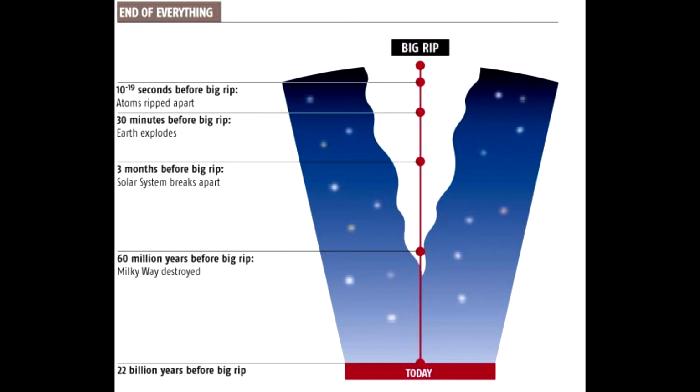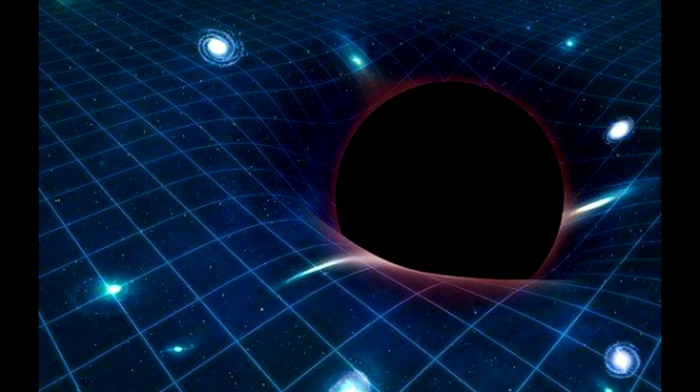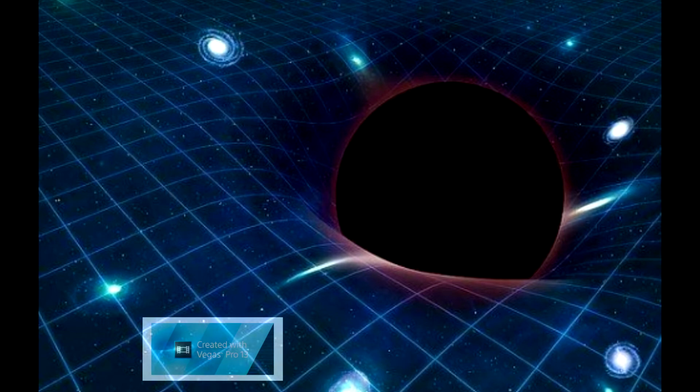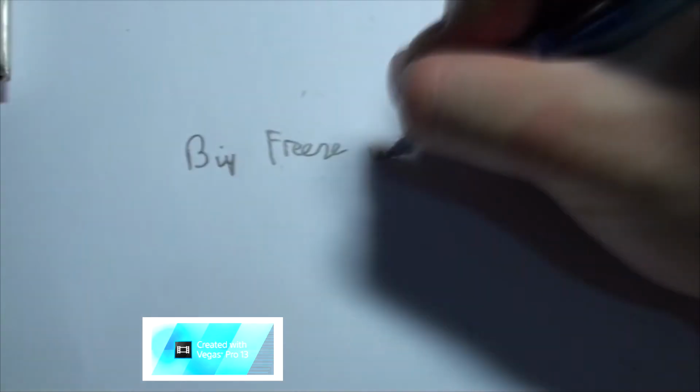Big rip happens and there will be a final singularity like a black hole, where all matter will divide into two and all distances will diverge to infinite value. A singularity is a region of space where the density of matter or the curvature of space-time becomes infinite and the concepts of space and time cease to have any meaning. At this point, the whole fabric of space-time ruptures and the precepts of Einstein's general theory of relativity break down and no longer apply. However, the big freeze seems to be the most likely possibility.